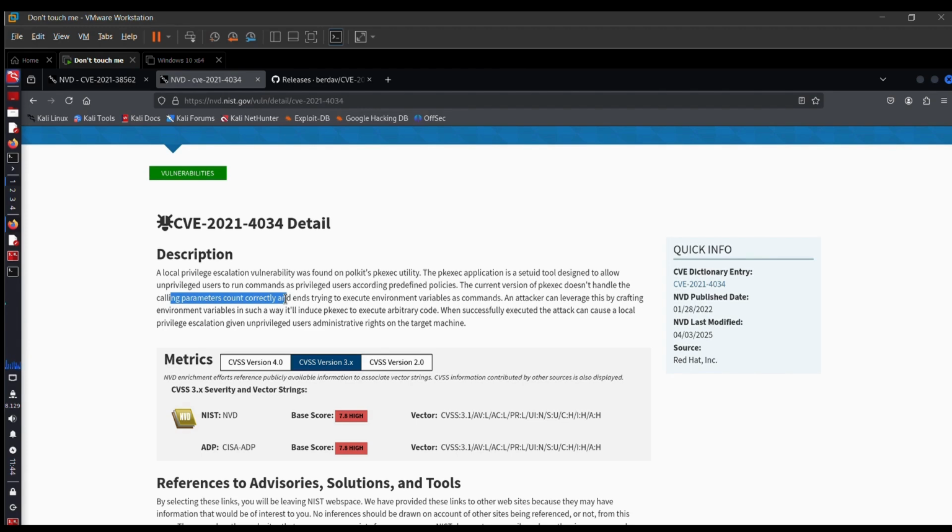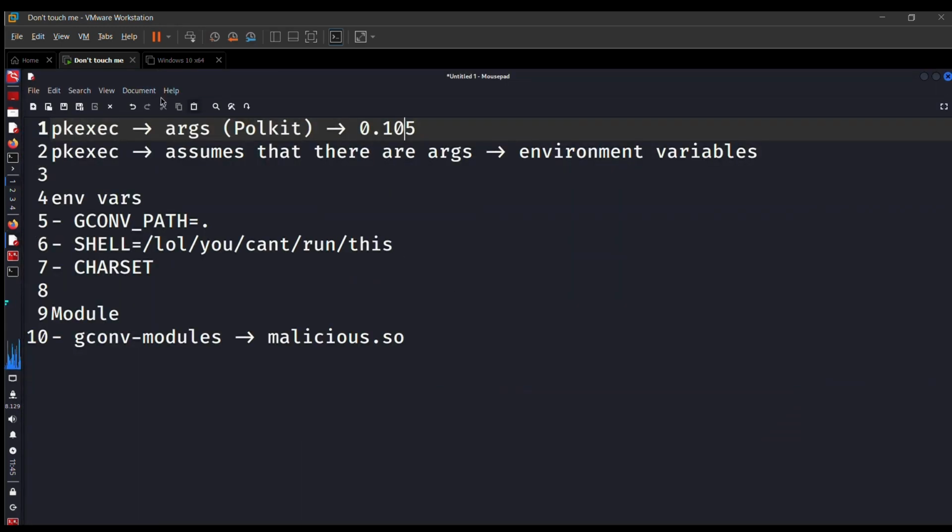In C coding, a particular binary has no direct way to know how many parameters there are. So this vulnerability is quite common in binary exploitation, because there is no direct way to verify how many arguments there are, or whether the user passed any arguments, and it ends up trying to execute an environment variable as a command.